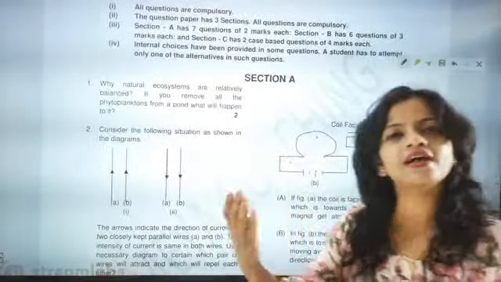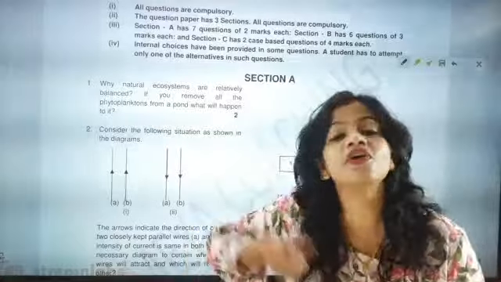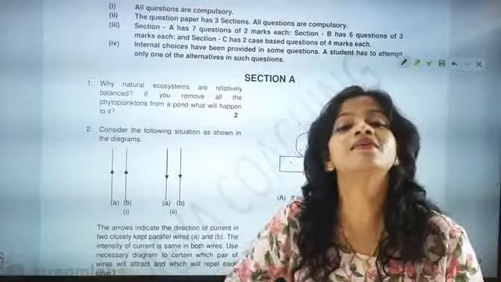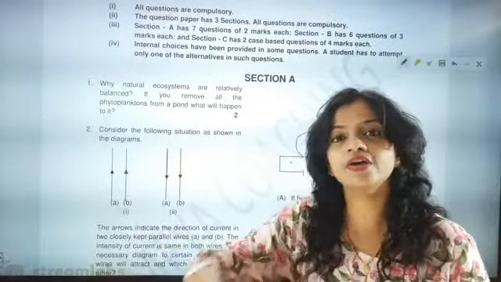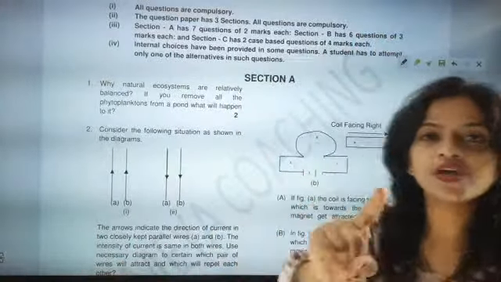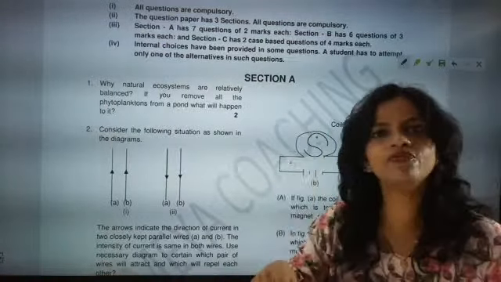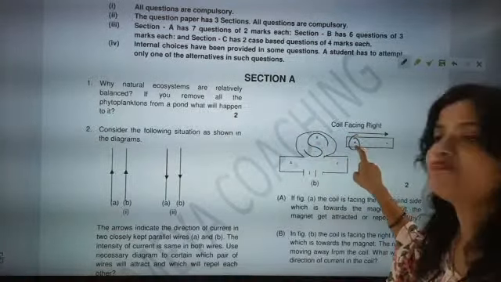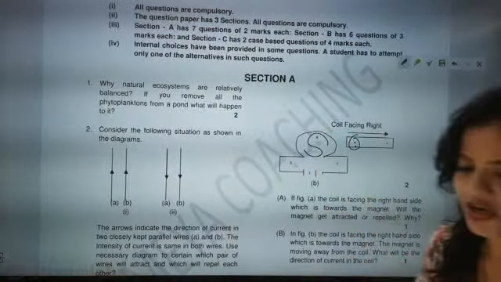So exactly, it is not going to allow, so it will try to stop, and at that time the flow of the current will intensify. Why? Because it will not allow the magnet to go away from it, because there is an attractive force. Attraction cannot be stopped so easily. So what will happen? The current will start moving, and what will be the direction of the movement of the current? To maintain the attraction, the current will start moving from A to B to C, so that S will be formed. And when S is formed, this magnet will not be able to go away from it, because S means south pole, N means north pole. They will have attraction. So the movement of the current will start from A to B to C.